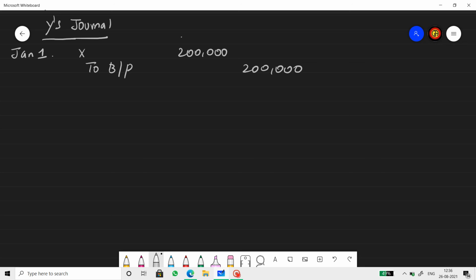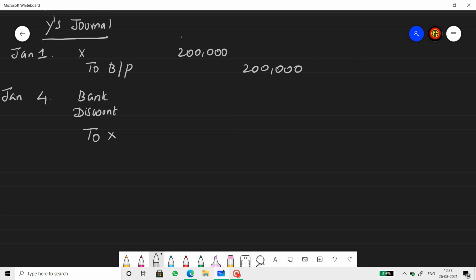This is the first bill accepted by Y. Then on Jan 4th, bank, discount to X.